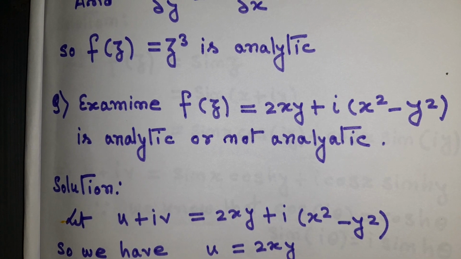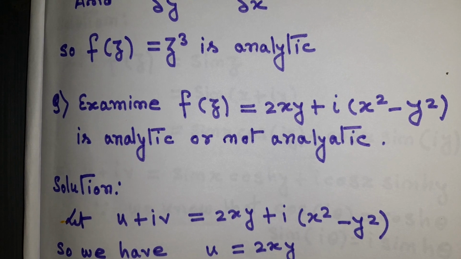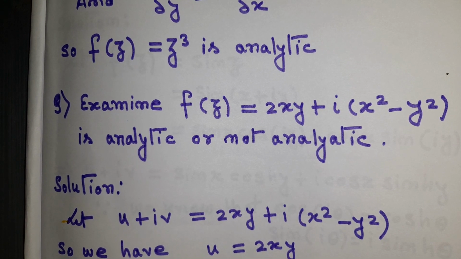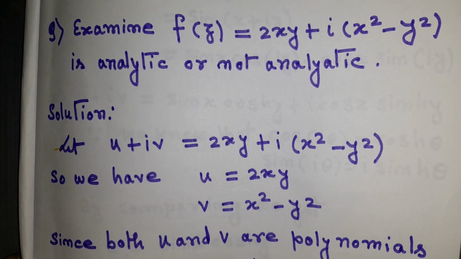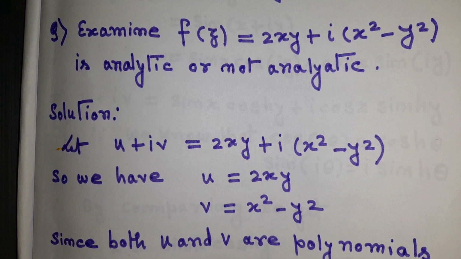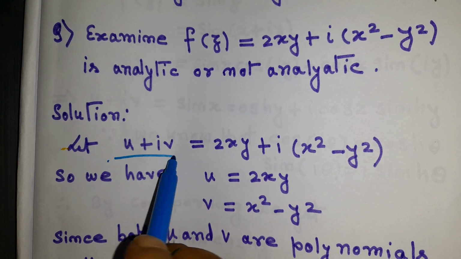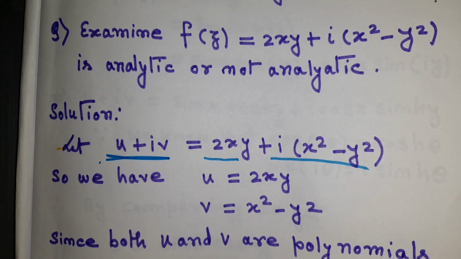Now the next question: examine whether f(z) equal to 2xy plus i(x square minus y square) is analytic or not. Okay, so how can we check that? We know that here u plus iv equal to 2xy plus i(x square minus y square), that is given in the question.